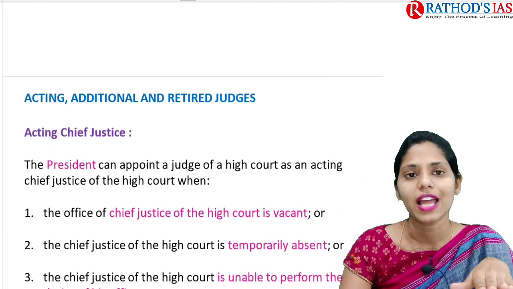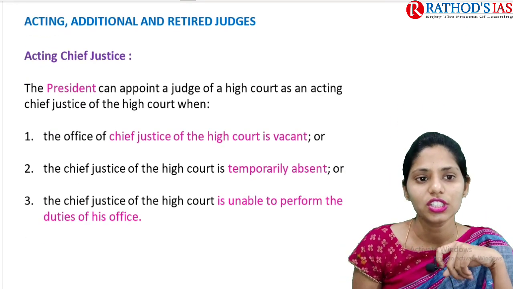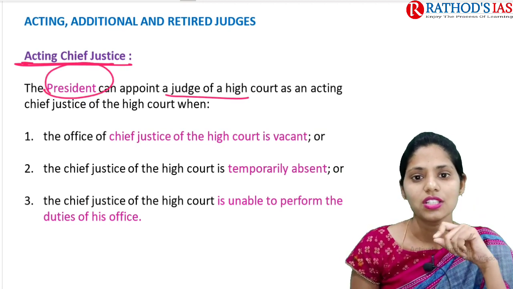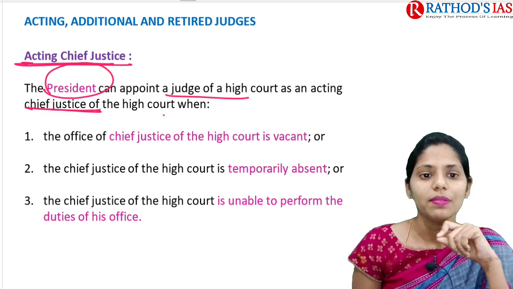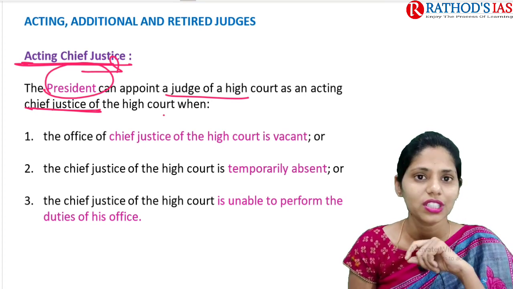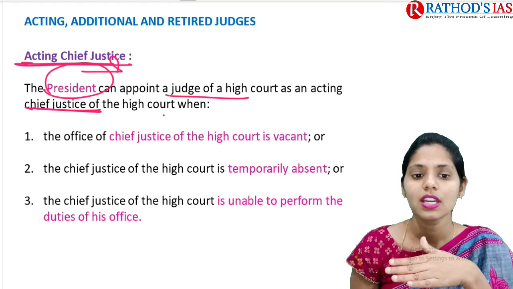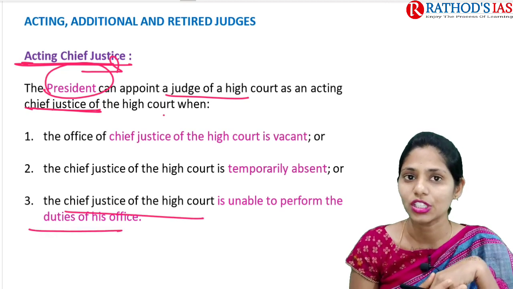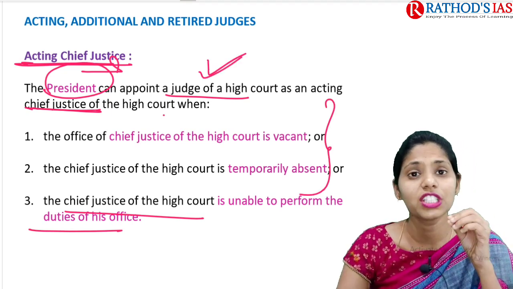And now let us talk about acting judges, additional judges, and retired judges. If you are talking about acting Chief Justice, here the President has power. The President can appoint a judge of a High Court as acting Chief Justice whenever the office of Chief Justice of the High Court is vacant, whenever the Chief Justice is temporarily absent, or whenever the Chief Justice is unable to perform his duties because of health issues or anything. Here the President can appoint an acting Chief Justice.